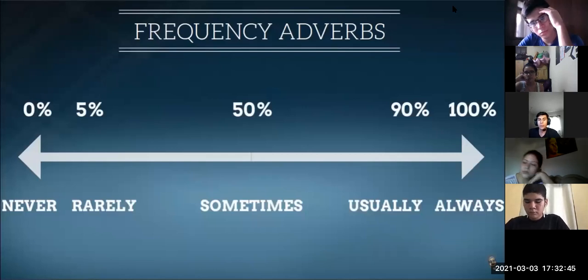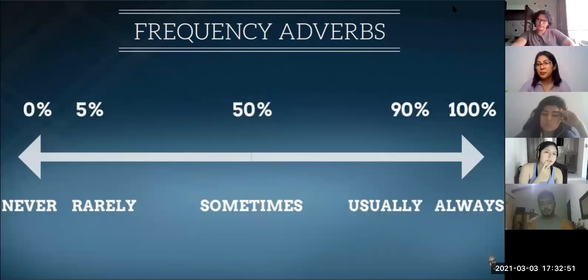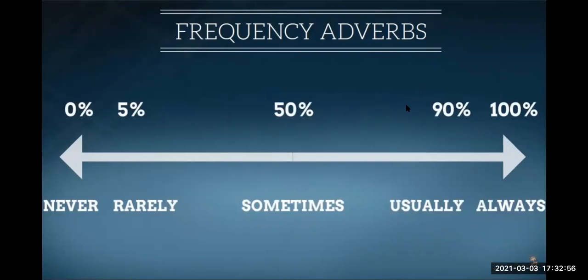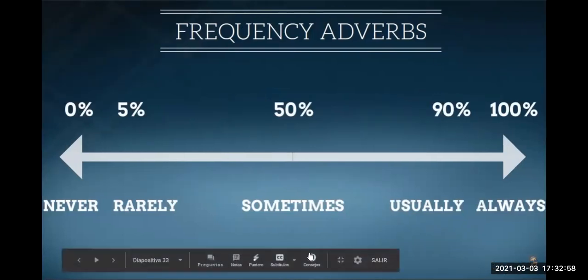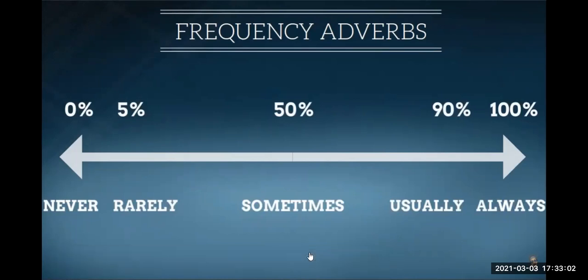But when? What for? ¿Cuándo lo utilizamos o para qué? To indicate a routine, maybe. Yes, a routine.